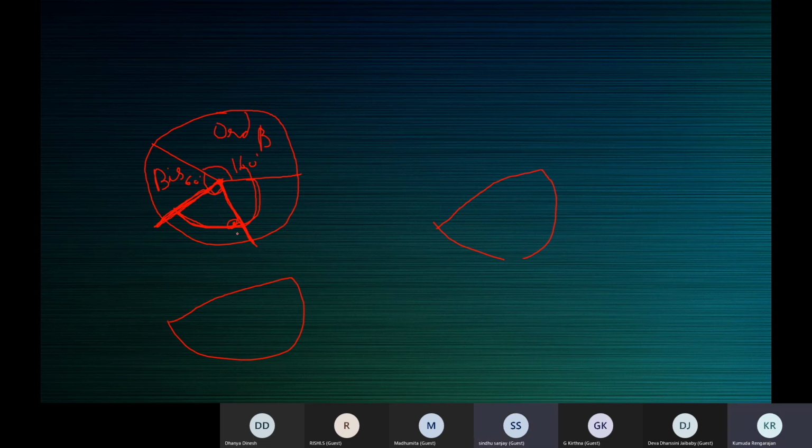Now what I want you to do is, if possible, take a picture and share it on WhatsApp with me, all of you. Ma'am, I completed the whole circle, ma'am. Yeah, take a picture. All of you, please complete. Take the other angles, complete it. The last angle you don't have to mark. It will automatically be there. The remaining sector will be the last one. I have sent you my circle, ma'am.